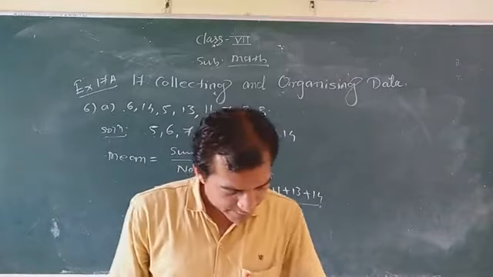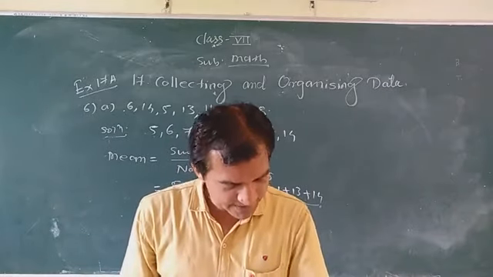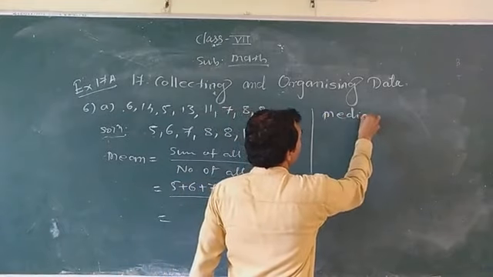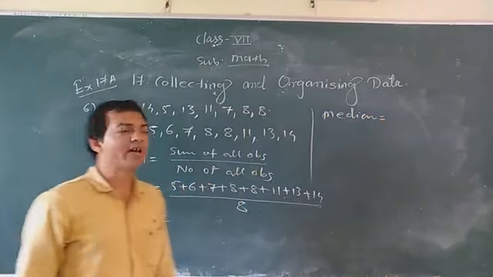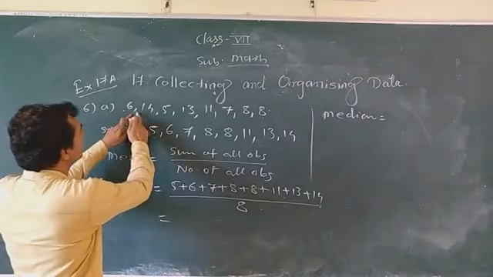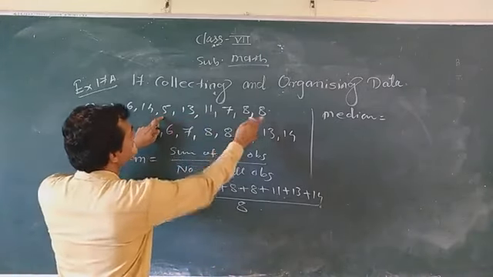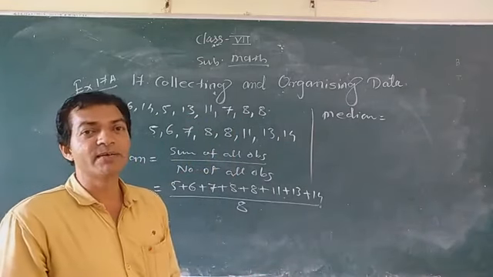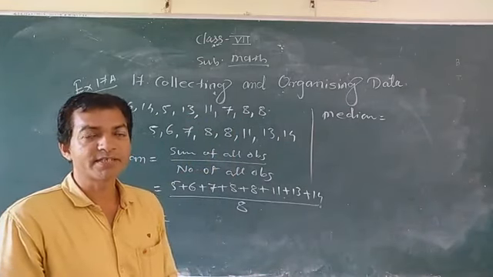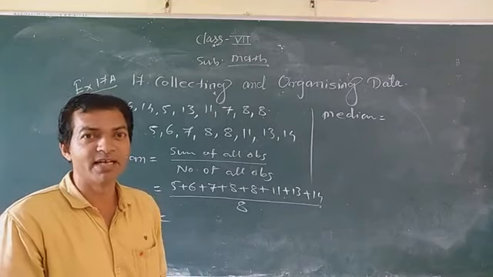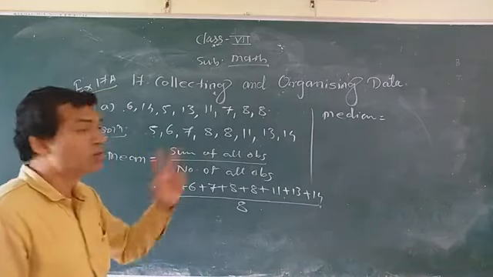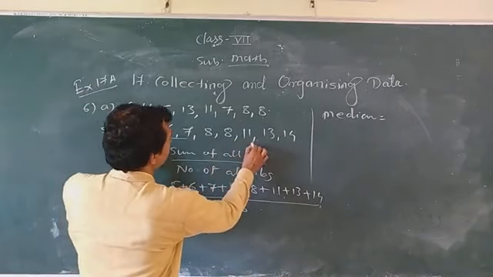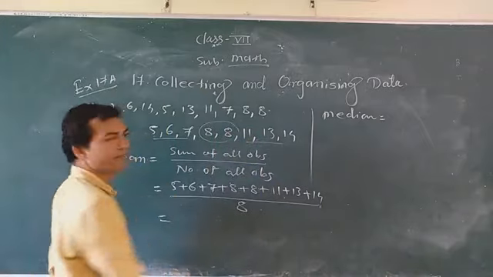Second one, you have to find the median. Median means what? Median means middle value. Which is the middle one? There are a total of 1, 2, 3, 4, 5, 6, 7, 8 numbers. Eight means even numbers are there, so we cannot find a single middle value. Suppose 7 numbers were there, we could find the middle one. But 8 numbers are there, so there are 2 numbers in the middle. Which ones? 8 and 8. Okay, these 2 numbers are the middle.